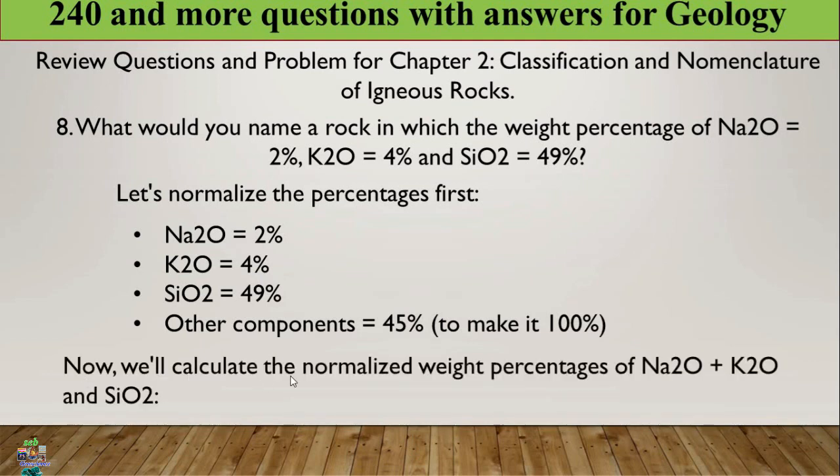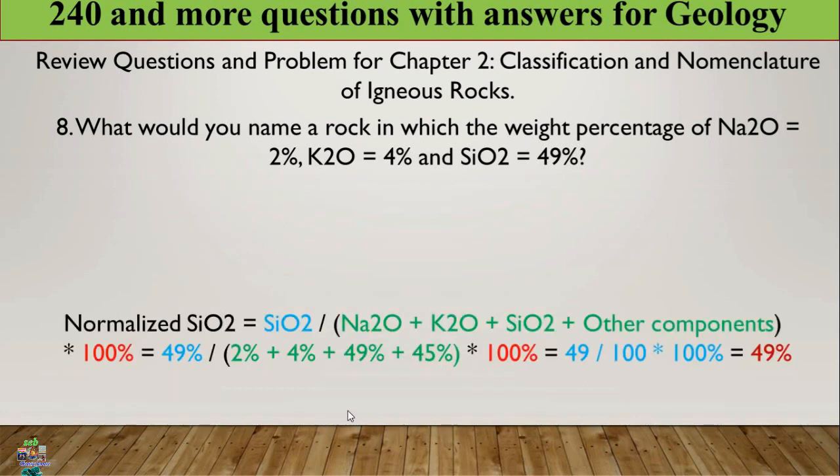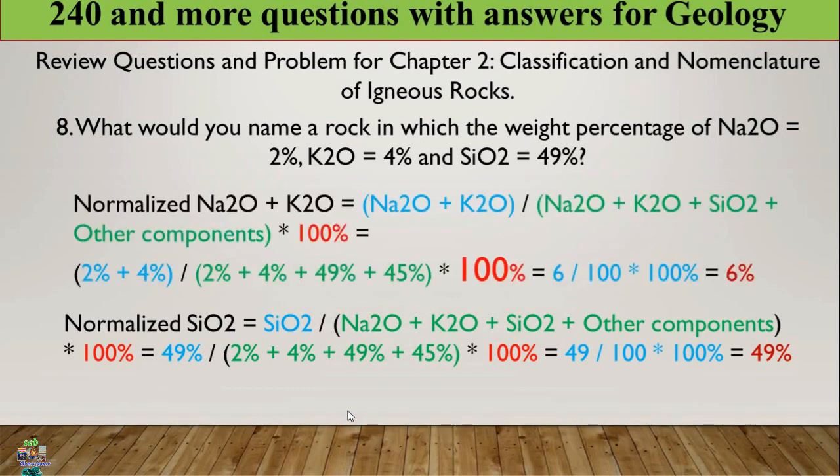So now we will calculate the normalized weight percentage of sodium oxide plus potassium oxide and silicon oxide. Normalized sodium oxide plus potassium oxide is equal to, substituting, 6%.